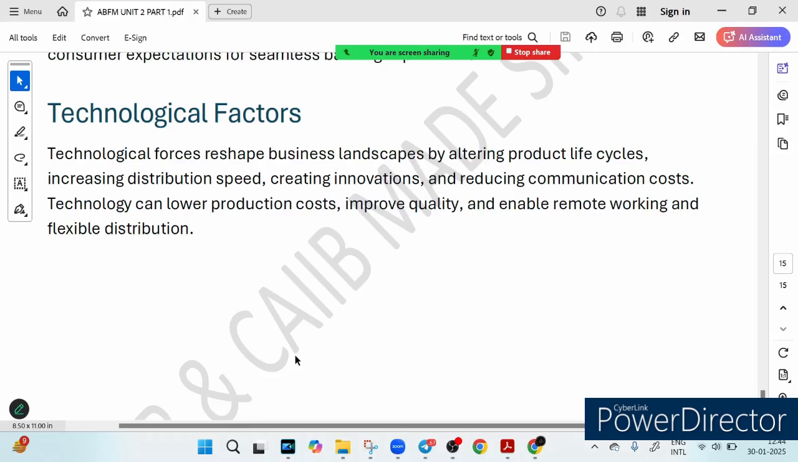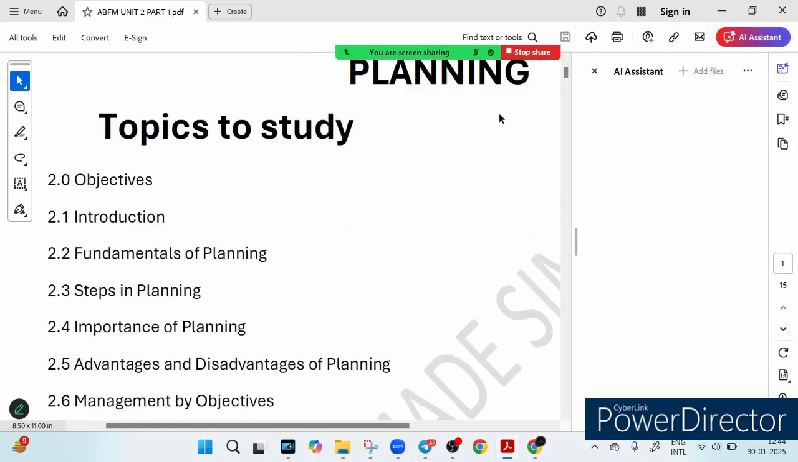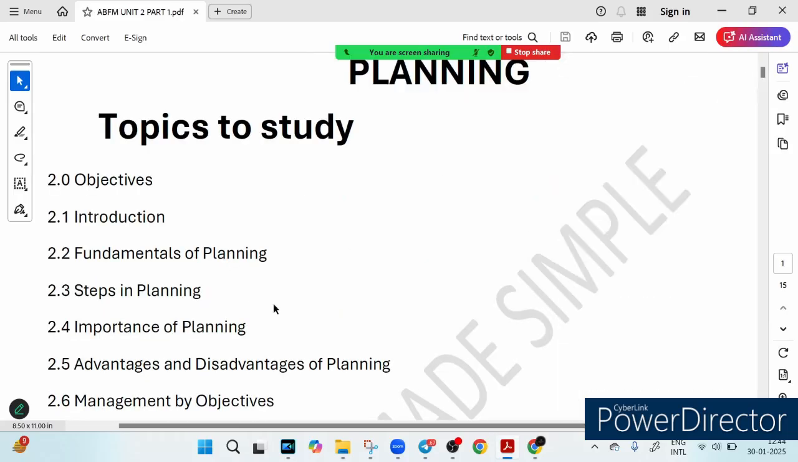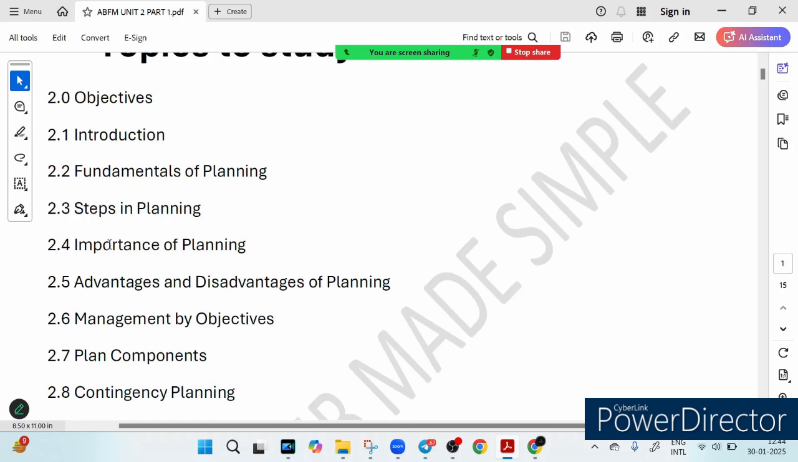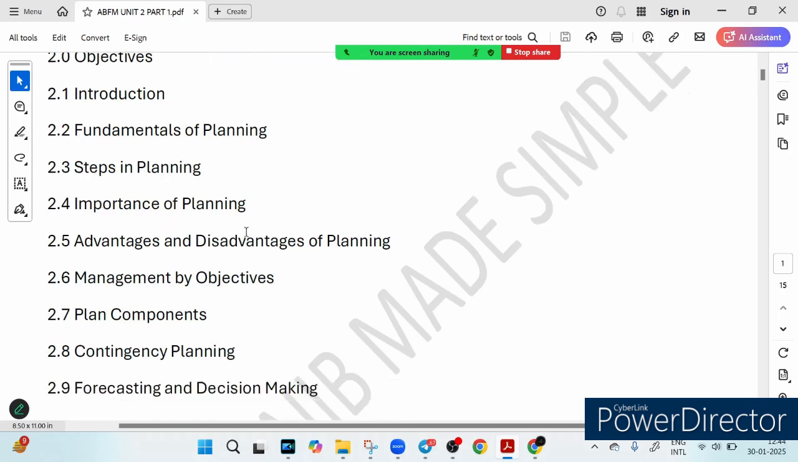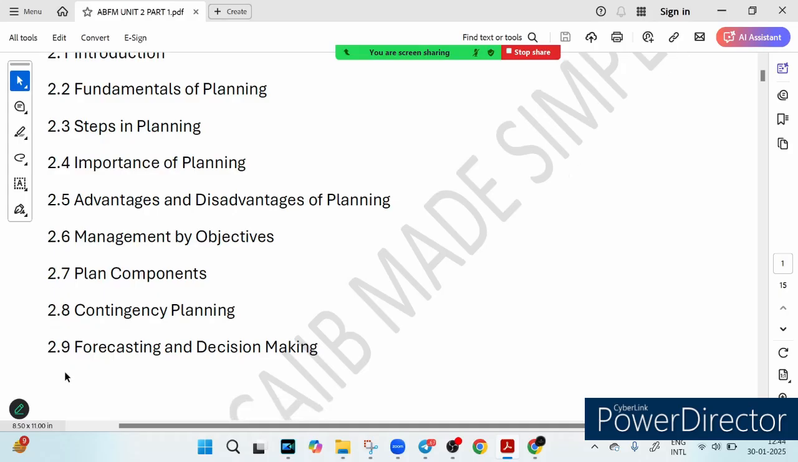So now that we have understood the basic things, what topics have we covered in this particular lesson? We have gone through the objective. We have seen the introduction. We have seen the fundamentals of planning, steps in planning, importance of planning, advantages and disadvantages of planning, management by objectives. Now the plan components, contingency planning and forecasting we will cover in the next lecture.